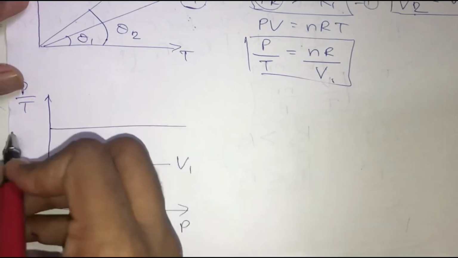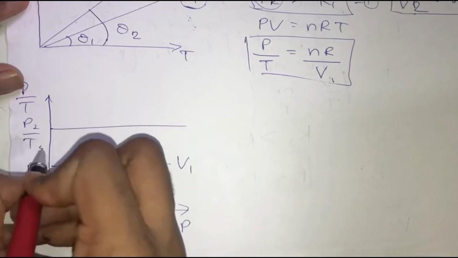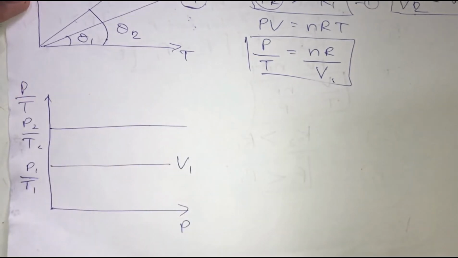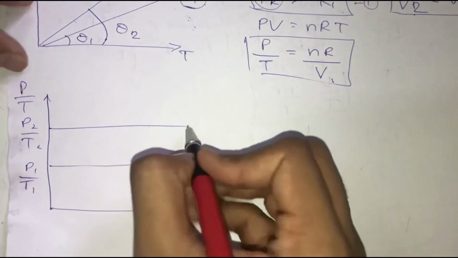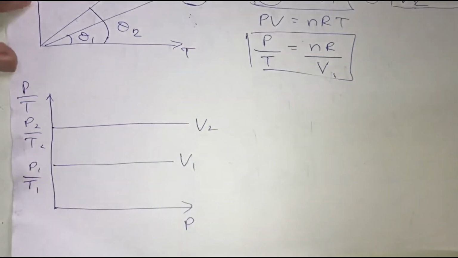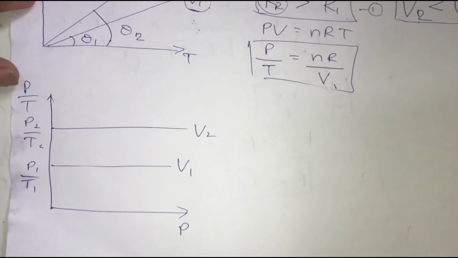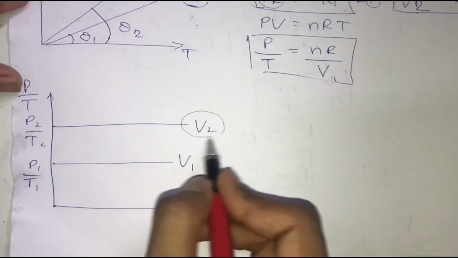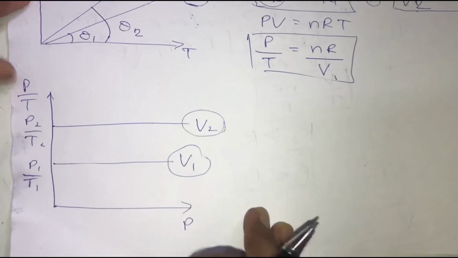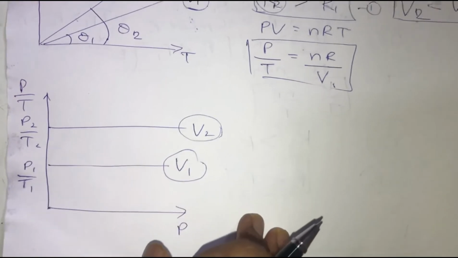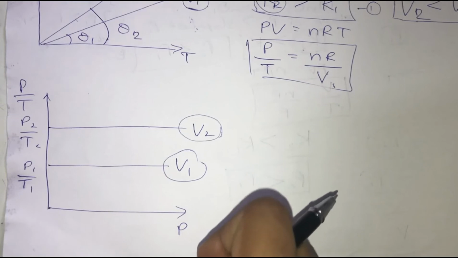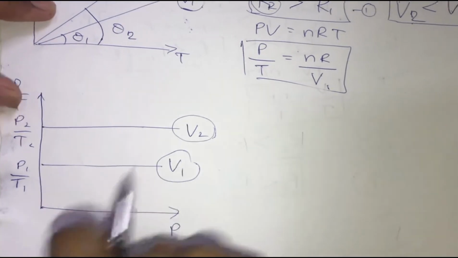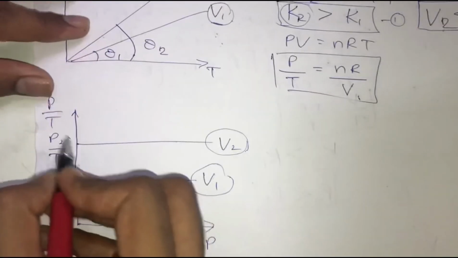And for another set of P2 upon T2, we are going to get another constant value. Okay, so let's say that the volume over here is V2. Now guys, the question asks us to find out the relationship between V1 and V2, whether V1 is greater or whether V2 is greater. So now what we are going to do, see, basically what is this P upon T?